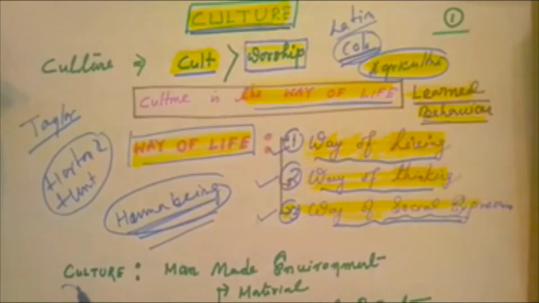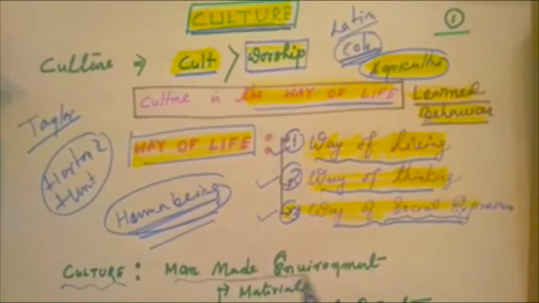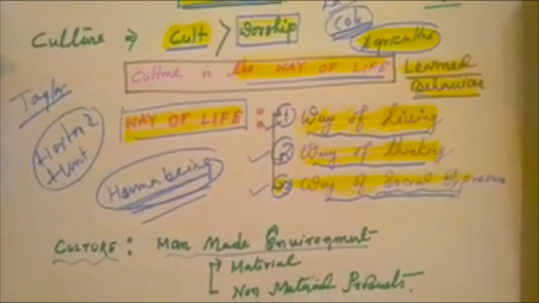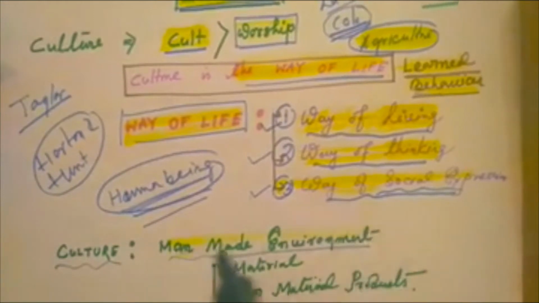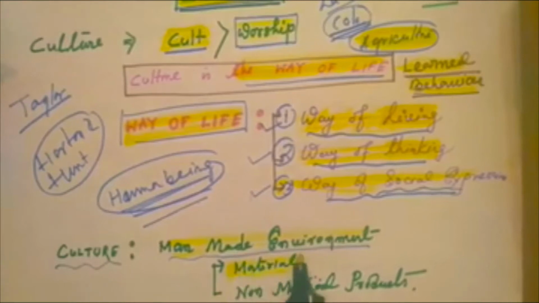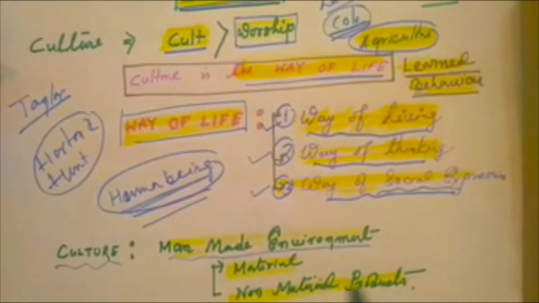So culture is basically a man-made environment. Culture may be material culture, which includes the attributes and things we can define clearly, and non-material culture, where the things and attributes are not tangible.